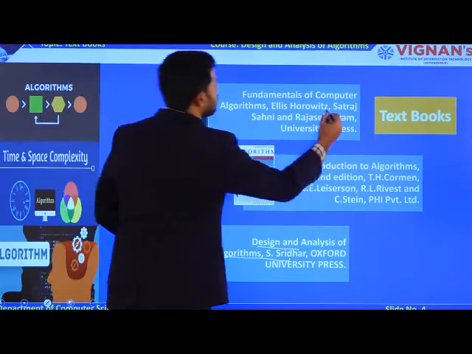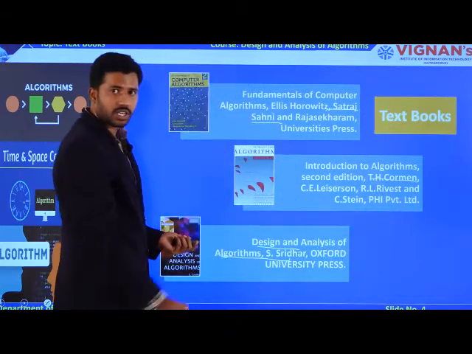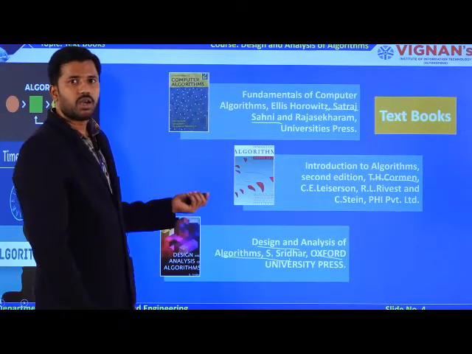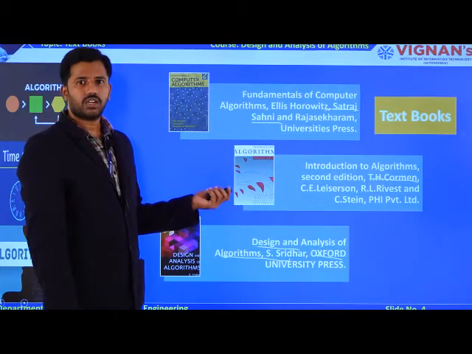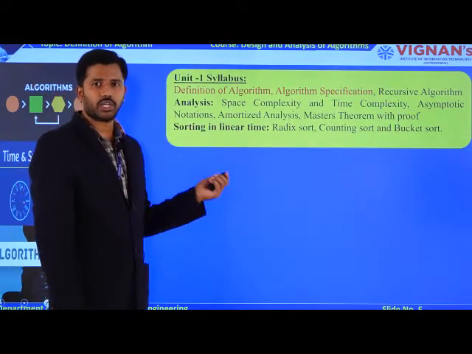The first textbook is the Sartaj Sahni textbook, the second one is the Cormen textbook, and the third reference textbook is given by Oxford University. These are the main three textbooks we are using for this subject. Try to remember. Now coming to unit 1, this is our unit 1 syllabus.